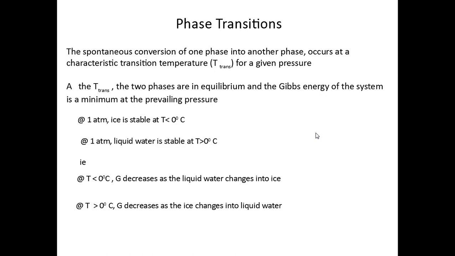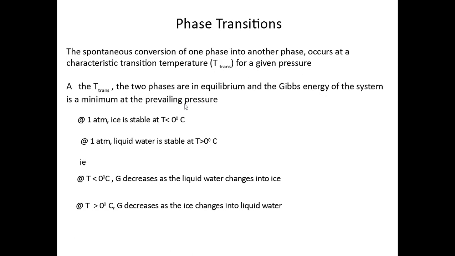So what is a phase transition? A phase transition is a spontaneous conversion of one phase into another phase. It occurs at a characteristic transition temperature for a given pressure. At this temperature, the phases involved are in equilibrium, and the Gibbs energy of the system is a minimum at the prevailing pressure.